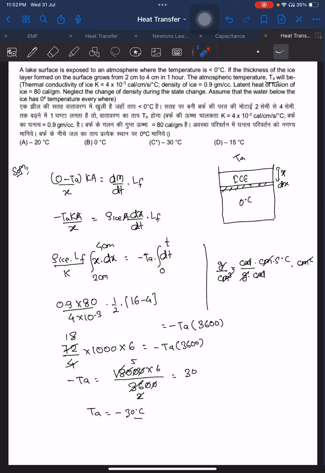Okay, so after solving this, x square by 2, that is 1 by 2, x value 4 put, 16 minus 4. So the left hand side is this one and the right hand side is minus TA. The time given was 1 hour, so we will substitute time in second because the unit is second and degree centigrade. From here you will solve for minus TA. Divide by 3600, so you will get 30. So the TA value comes out to be minus 30.